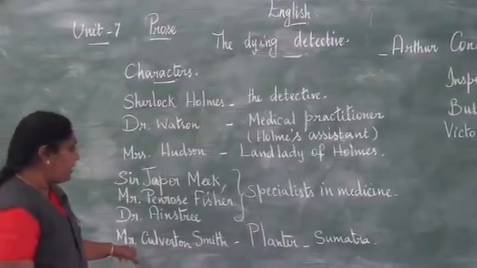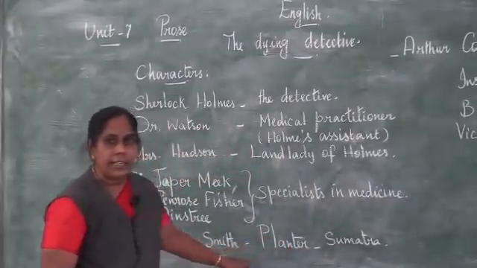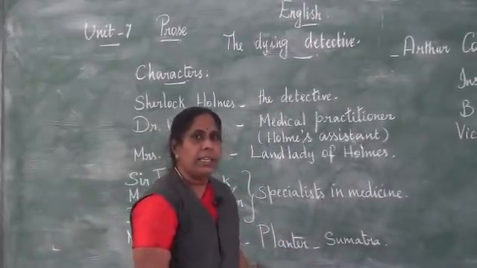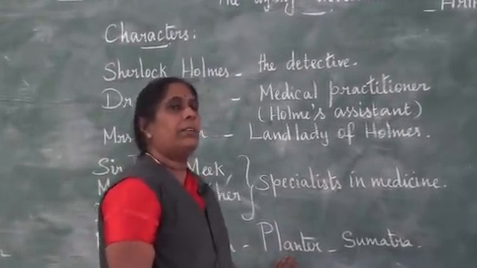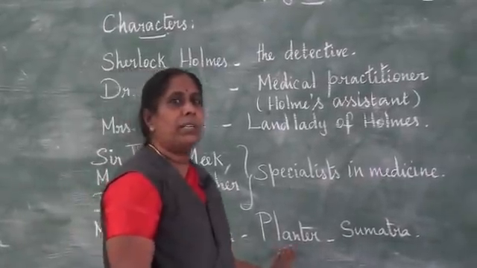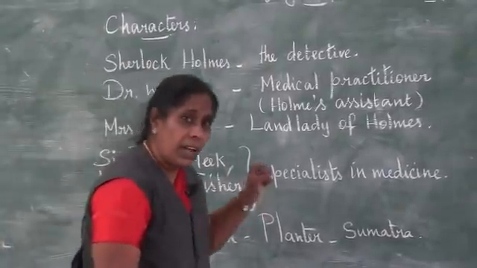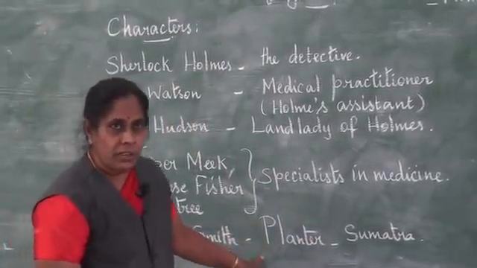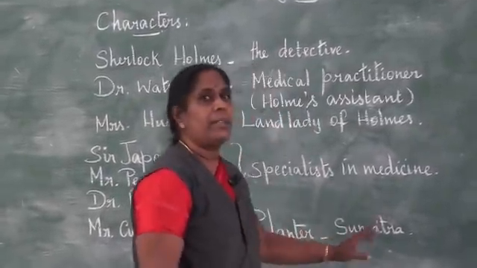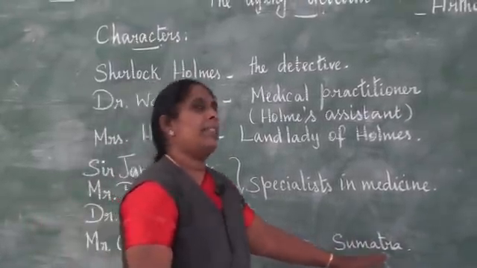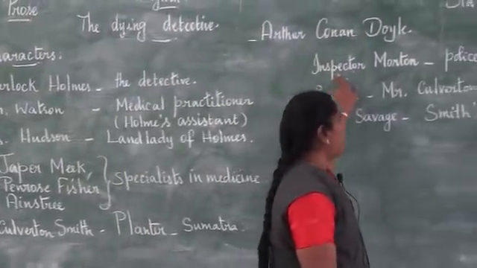Then we come across Mr. Culverton Smith, who is a planter in Sumatra. And planter here doesn't mean an ordinary farmer who is the owner of a plantation. Plantation usually means coffee, rubber, tea, all these types of plants. These are called plantation crops. And he had a plantation at Sumatra. Sumatra is a place in the Indonesian islands. It's an island.